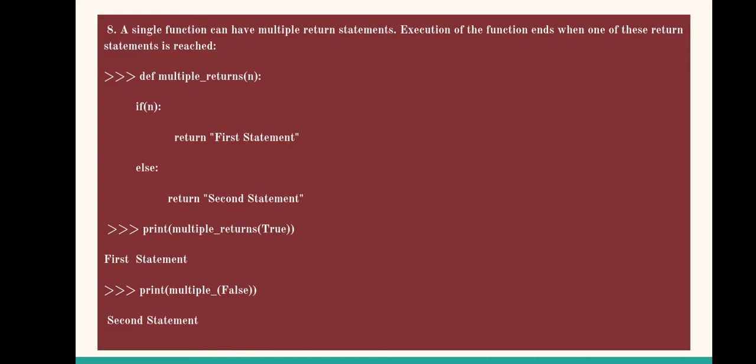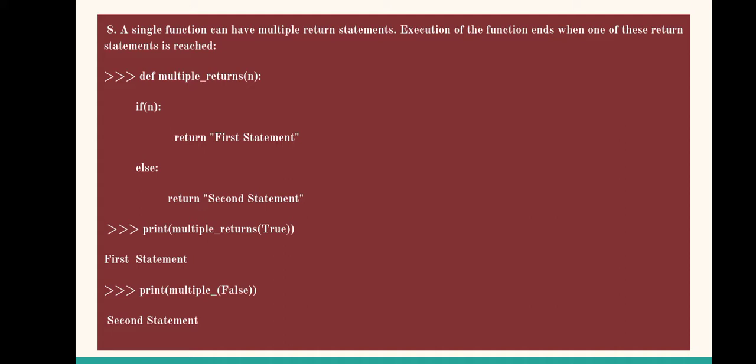So the function definition will get 1 for the formal argument n. Since it is if, it will get 1, that means it's true, so this will get executed, and it will get the value first statement. In this case the returned value is a string, that is first statement.